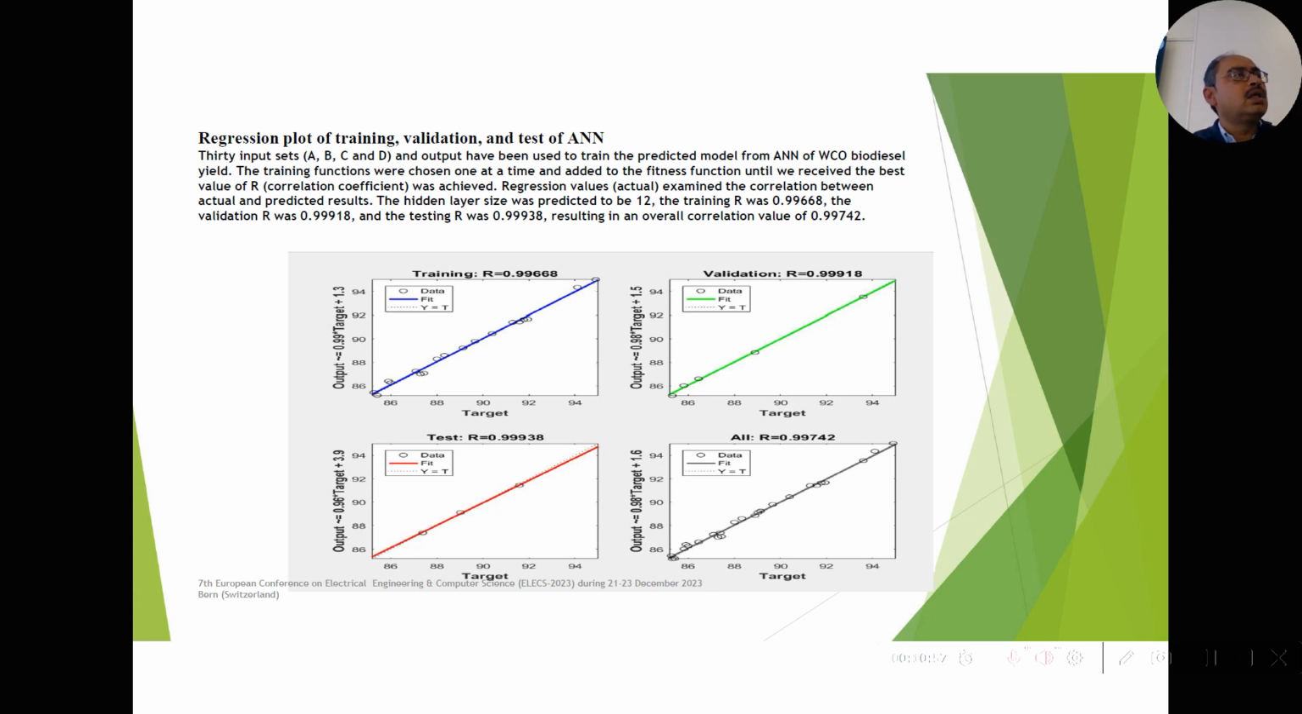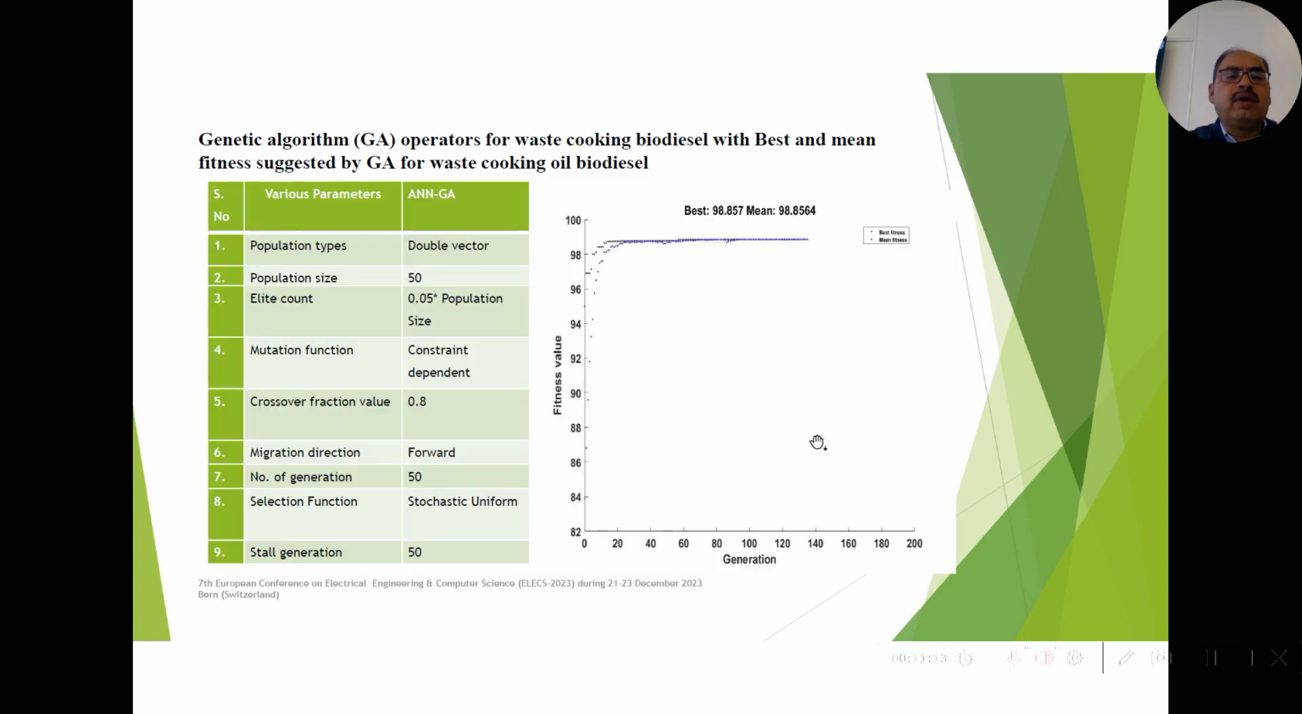Our main purpose is to reach up to 100% yield. Our main objective is nearer to 100%. We have to take 100%. So our target is what? R is 0.99, or near to 100, that is 1.